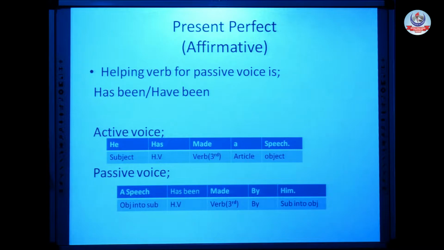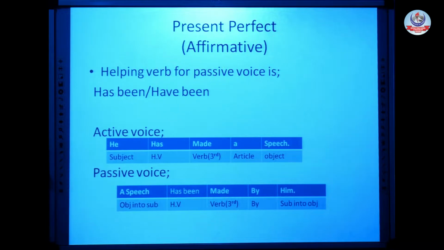As everyone knows, we are studying the change of voice in the English language. In our previous lectures, we discussed the basic rules of change of voice, and with that we studied how a simple present tense changes into passive voice. Now in this lecture we are going to study the present perfect tense: when it is in active voice, how we will change it into passive voice.